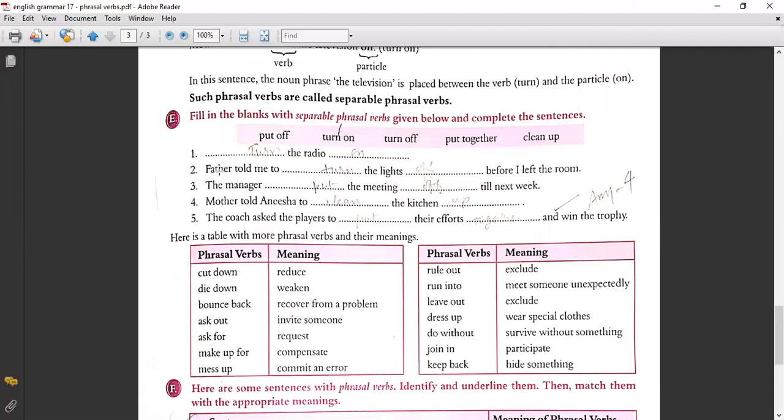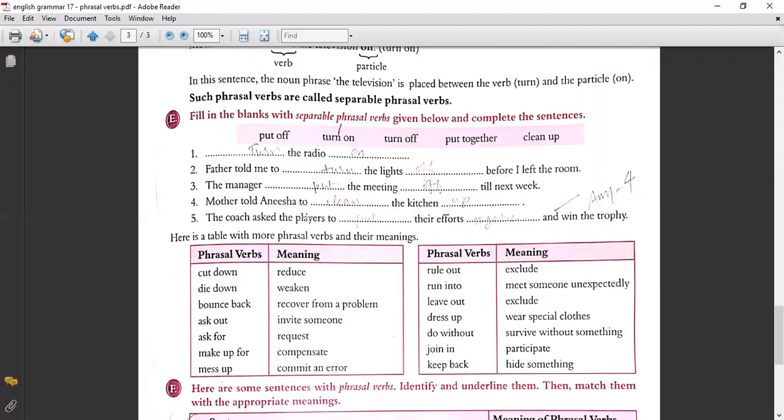Now turn the radio on. So how should we write? Turn on, this will change it. Turn the radio on. Father told me to turn the lights off before I left the room. The manager put the meeting off till next week.